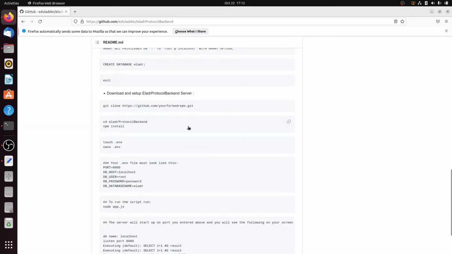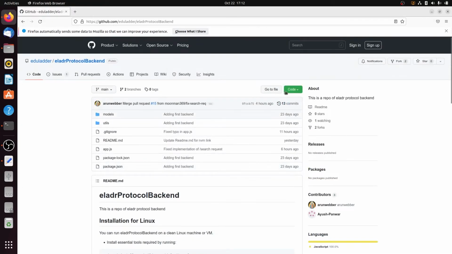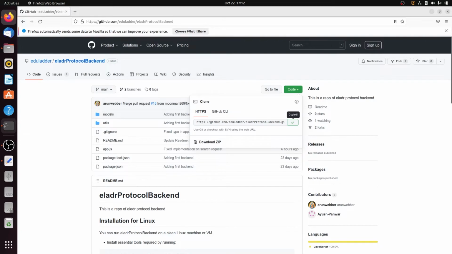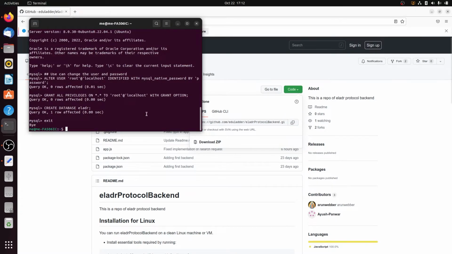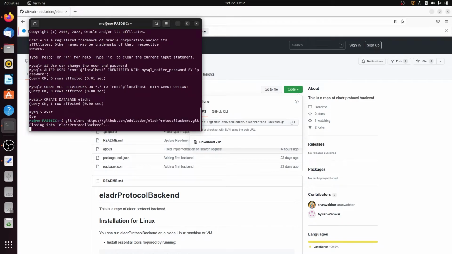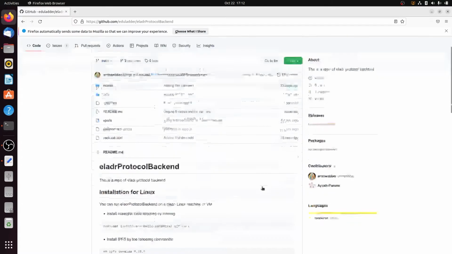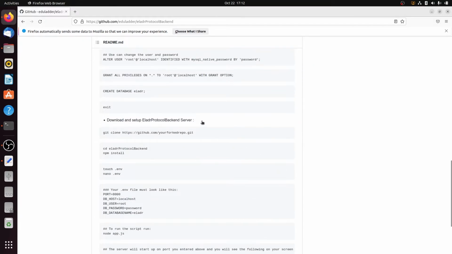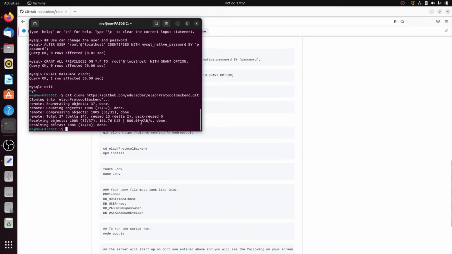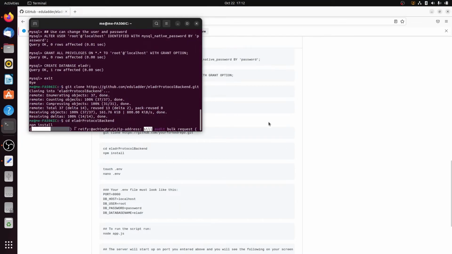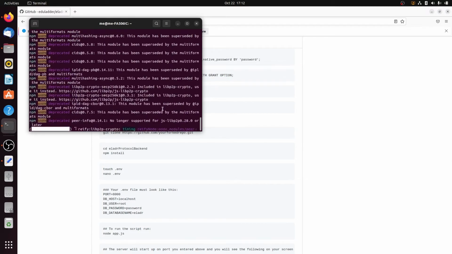Okay, now it's time to set up our server script. For that, you can git clone your fork repository or you can directly take this repository link. Now I type git clone and paste the repository link. It's done. Good. Now copy and paste the next two commands and wait for them to install.